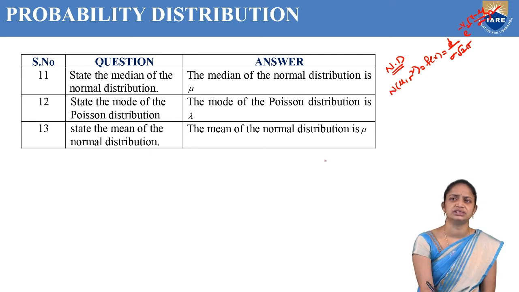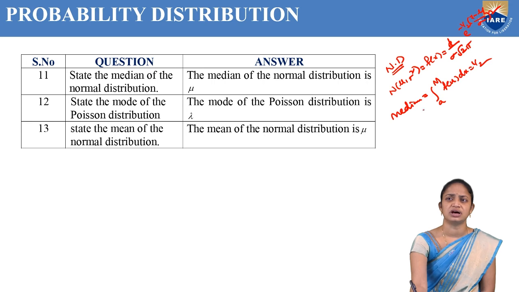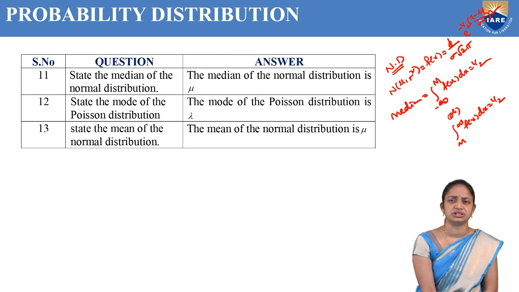So the actual formula is this one. But we need the median now. So what is the median formula? The actual median formula is the integral from minus infinity to m of f of x dx equal to 1 by 2, or we can use the integral from m to infinity of f of x dx equal to 1 by 2. By using this formula we can derive the median of the normal distribution. The median of the normal distribution is mu.